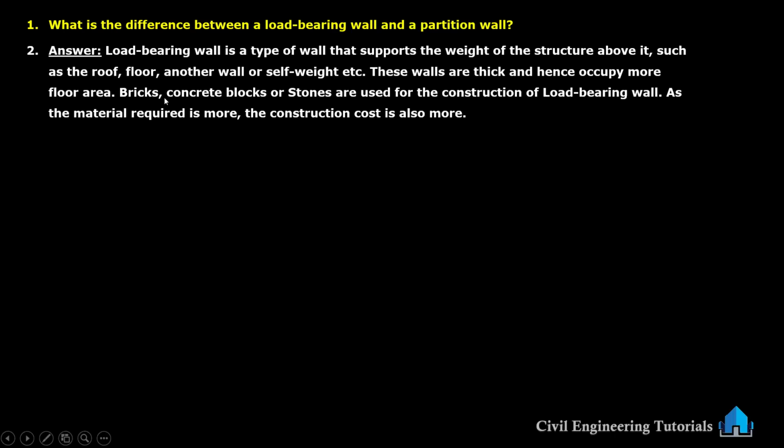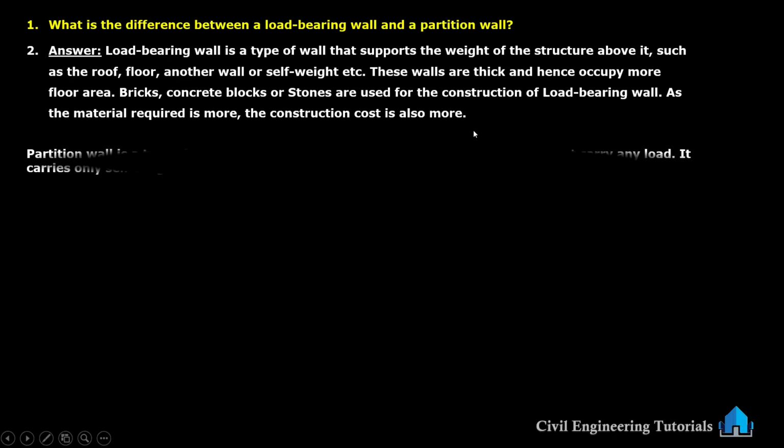So bricks, concrete blocks or stones are used for the construction of load bearing wall. As the material required is more, the construction cost is also more. So for load bearing wall, more materials are required, so construction cost is more for load bearing wall.